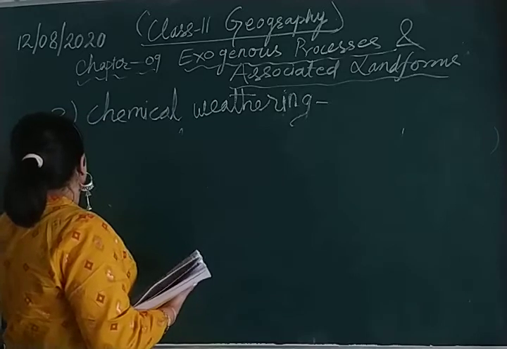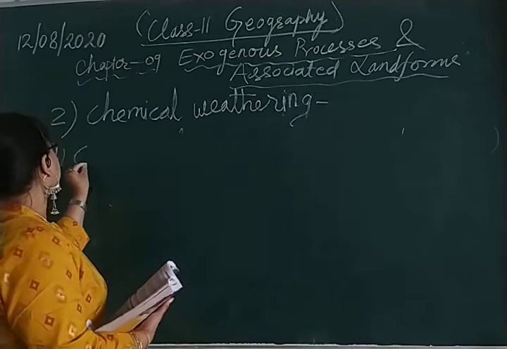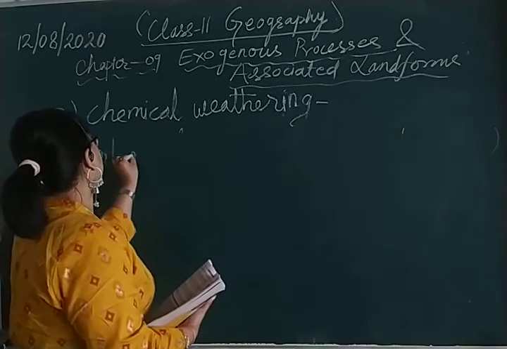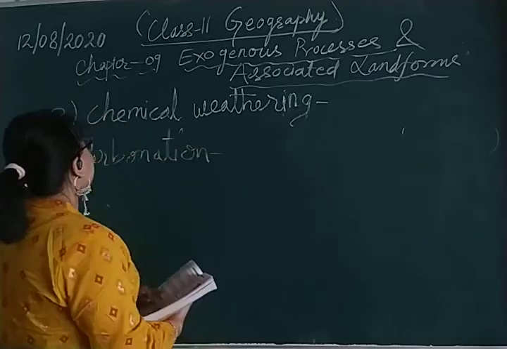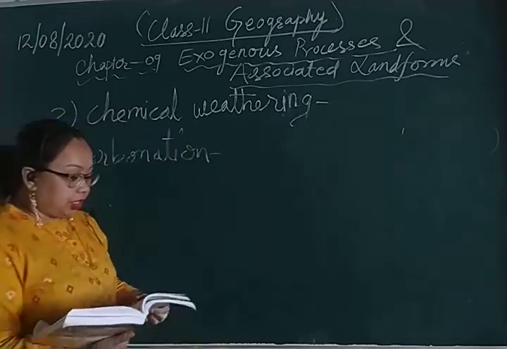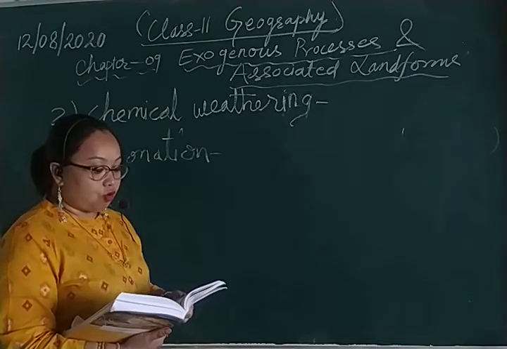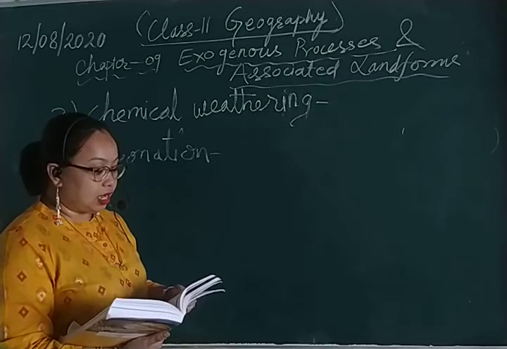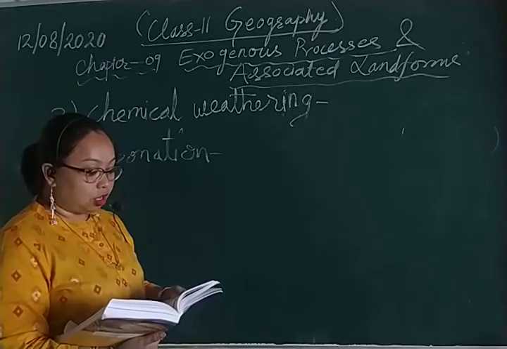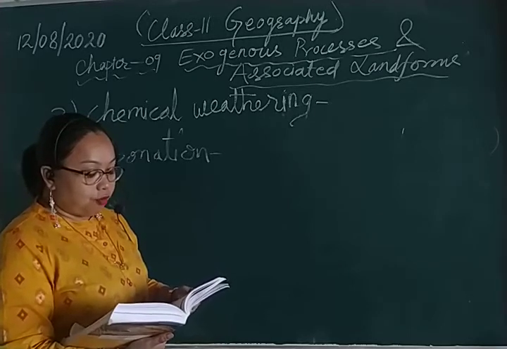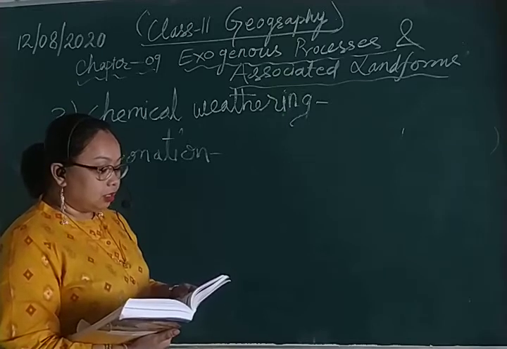The second process is carbonation. When carbon dioxide mixed with water affects the rocks, it is known as carbonation. It has an acidic effect and dissolves calcareous rocks such as limestone and marble.